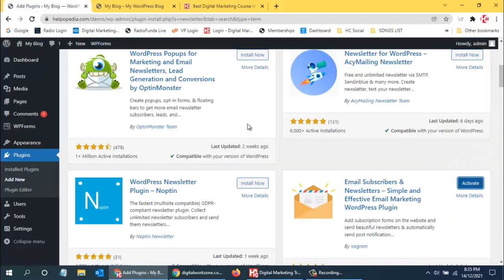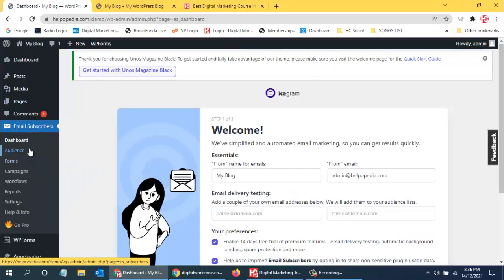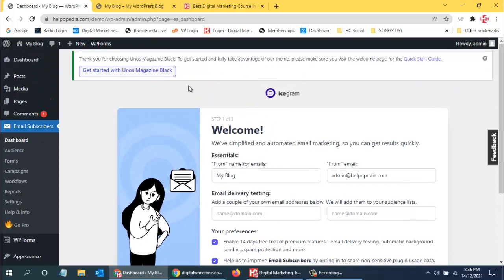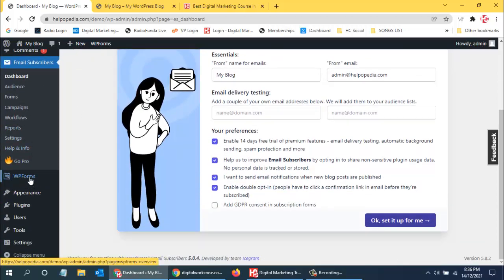Now you can see over here, this is installed. I can just click on activate. Whatever new plugins I install will all be added in the menu over here. You can see this email subscriber has been added, and this WordPress forms.